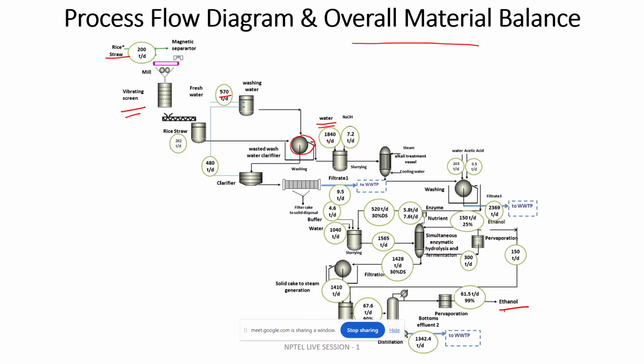External water is being fed at 1,840 tons per day, in which this alkali treatment is being done. It is also mentioned how much alkali you are putting into the reactor for solidifying the rice straw with this alkali mixture.